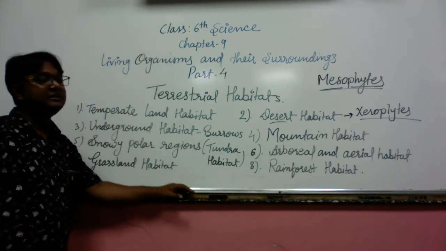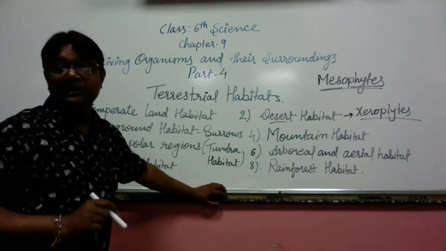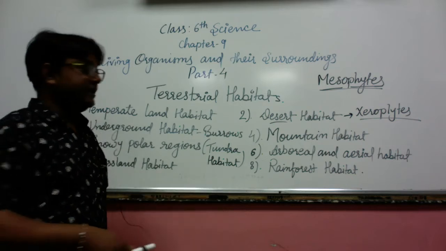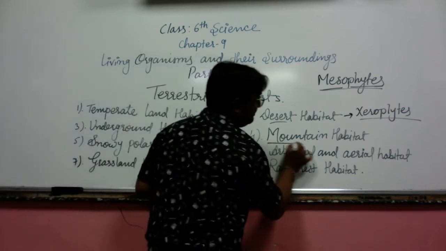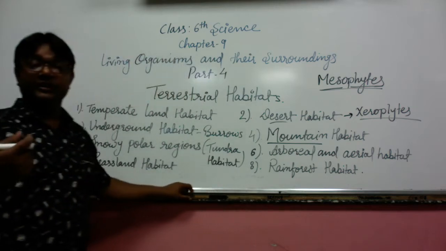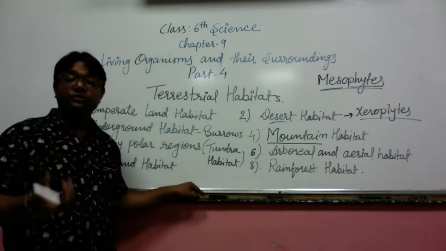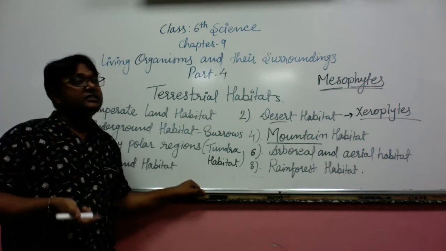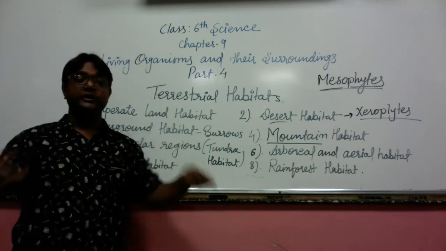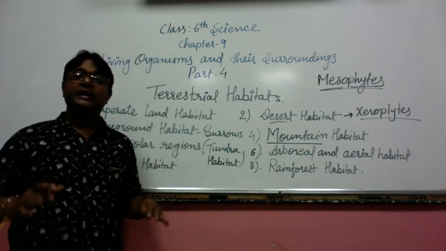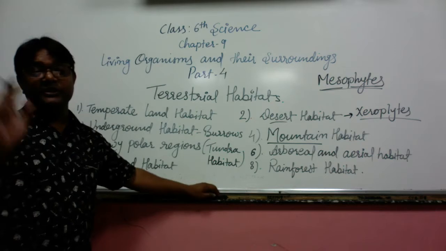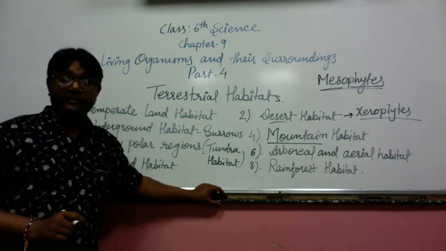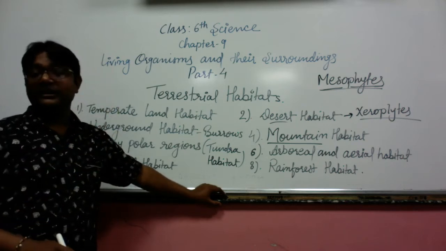This mountain habitat means the organisms living in the mountain region, on the hill stations. In the hilly areas, snowfall is also there, so you are finding certain modifications. The plants have sloping branches. Sloping branches help them not to deposit that snow on their body, so that the snow falls down.